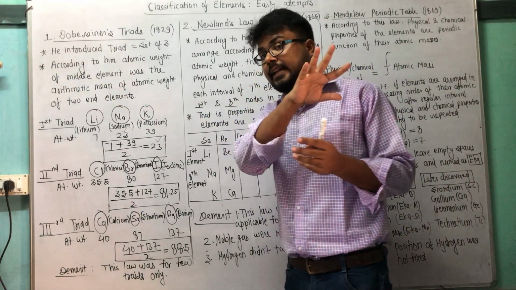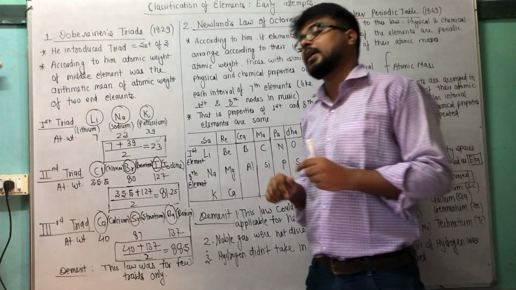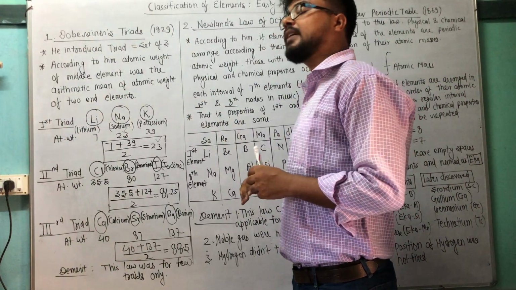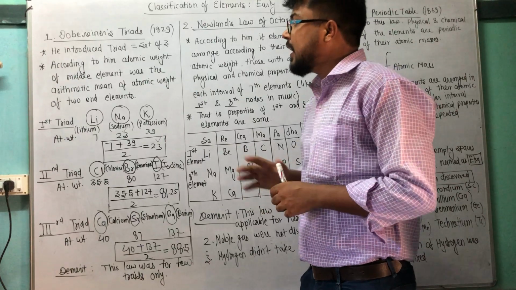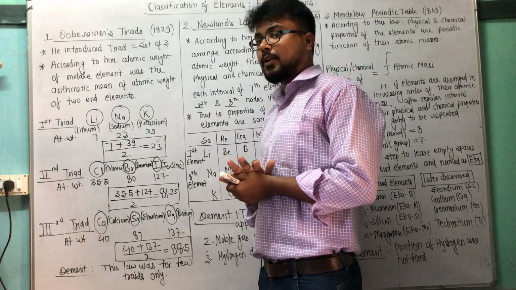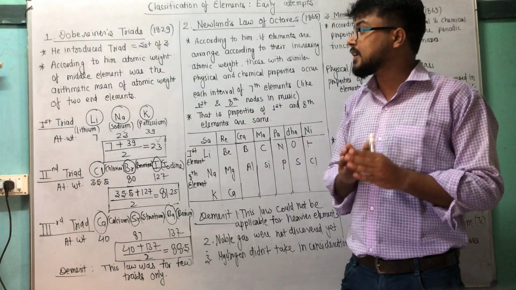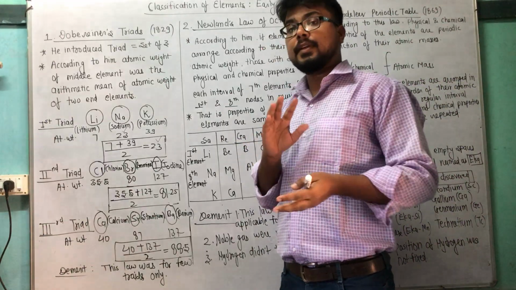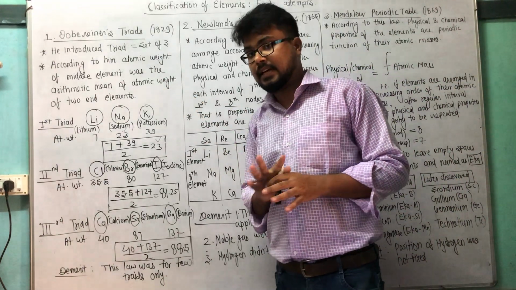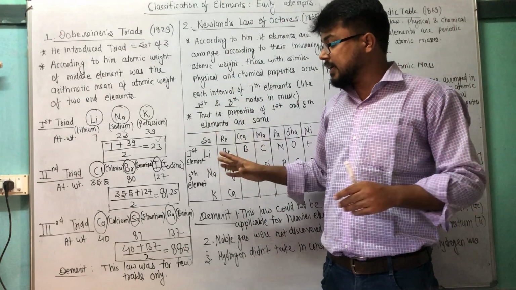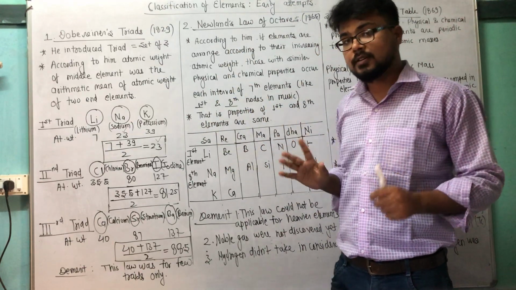Triad means a set of three, and according to him, the atomic weight of the middle element is the arithmetic mean of the atomic weights of the two end elements, correct? Till here there is no problem. I think it is a very common concept.